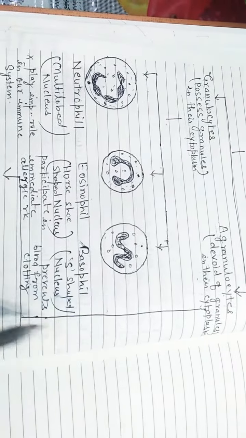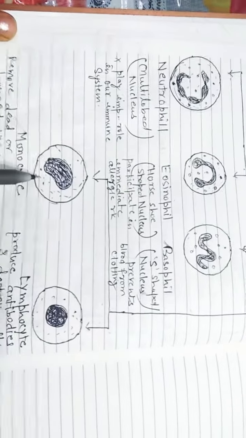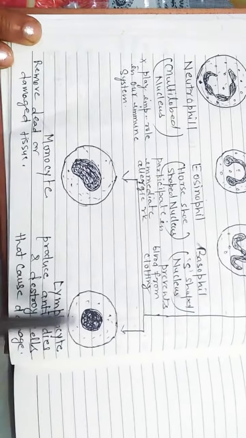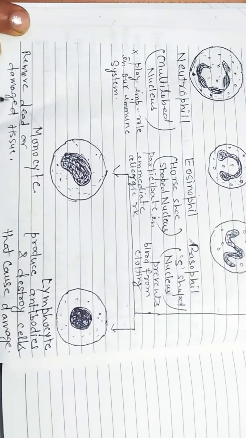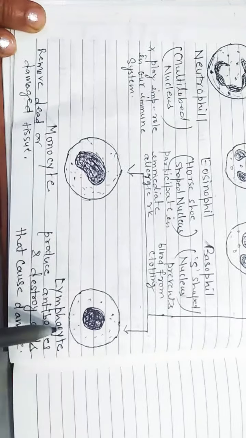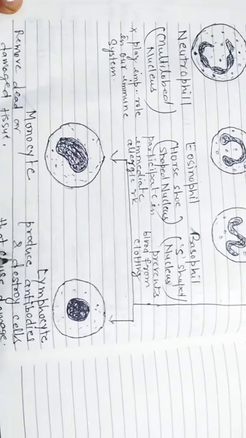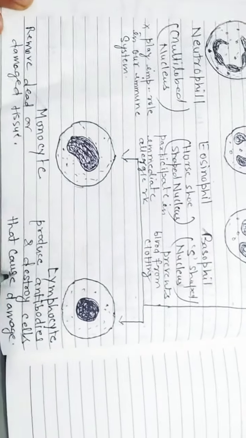Now, agranulocytes are of two types, monocyte and lymphocyte. Monocytes help to remove dead or damaged tissue. Lymphocytes produce antibodies and destroy cells that cause damage.